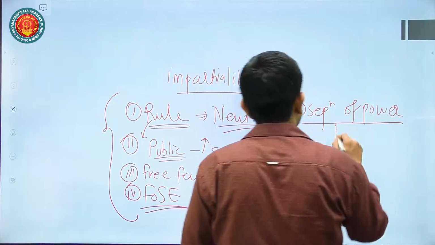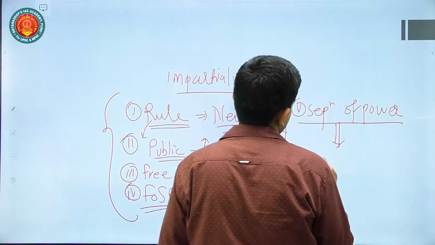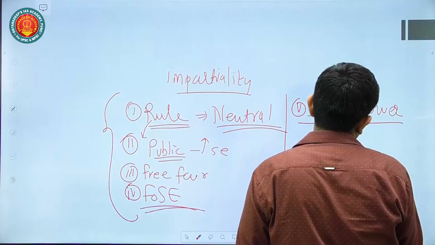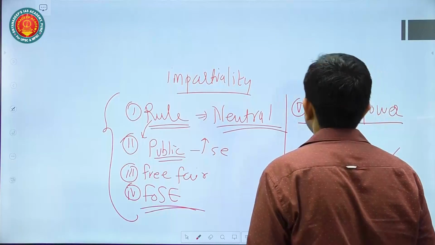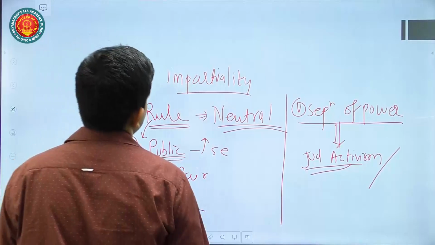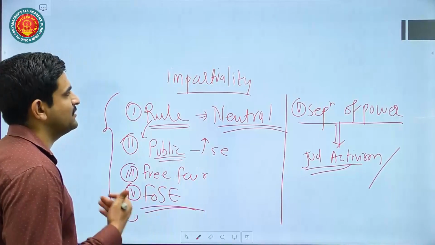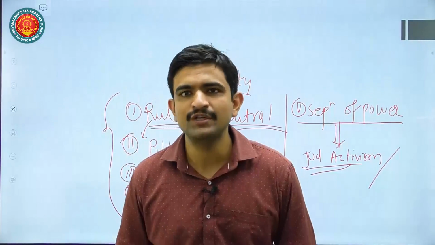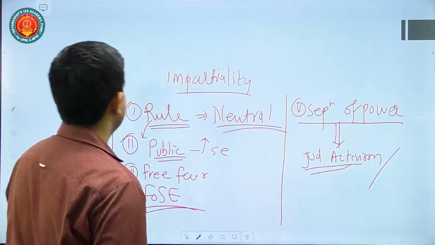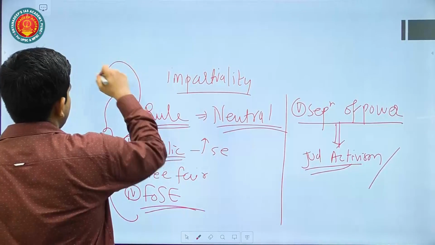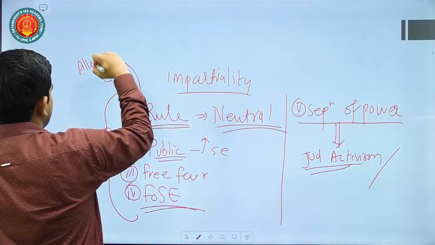For example, here only judicial activism many times takes place, or judicial overreach many times takes place, which may violate the basic principle of separation of power. So in the comment section, you can just give another side of the dimension, that how there are challenges emerging for the impartial judiciary.